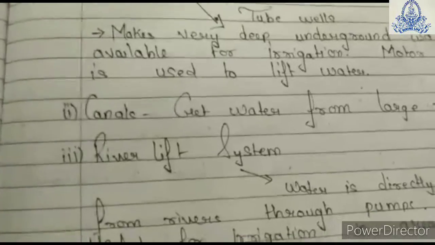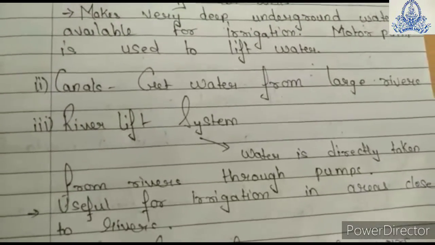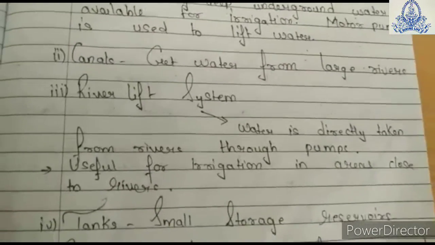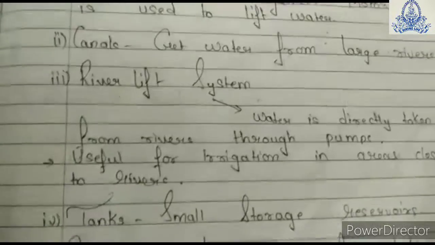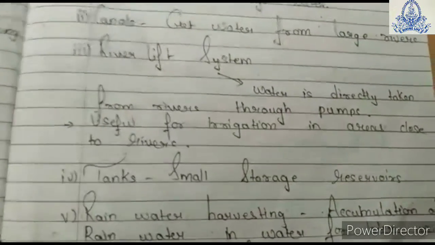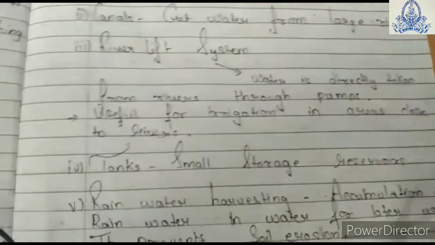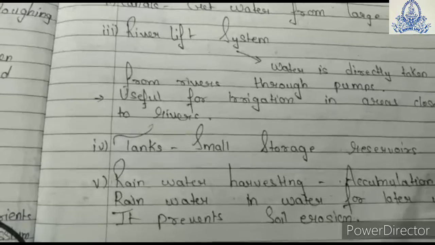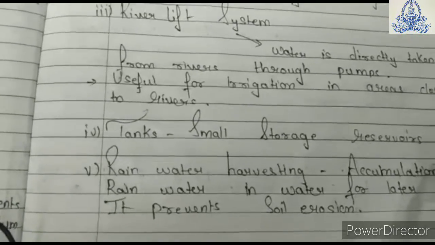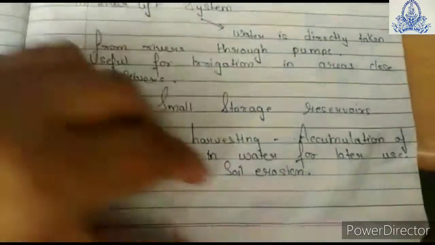River lift system. What happens in this? The water is directly taken from the river through pumps. It is again useful for irrigation in those areas which are close to rivers. Tanks. They are nothing but small storage reservoirs. Rainwater harvesting. What are they doing here? They are accumulating the rainwater in a tank and after that they are utilizing it later on. This method is very useful. Why? Because it prevents soil erosion.